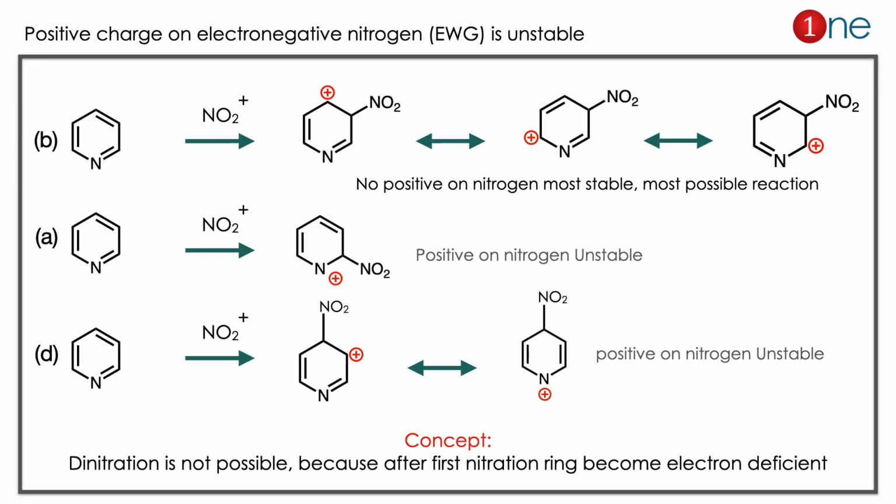Nitrogen is the electronegative atom. What really happens is it will withdraw the positive charge, which makes it very unstable. So the cation on the nitrogen is very much unstable. So only we can have the possibility of B there. There is no cation on nitrogen there. Another important thing you should learn is that dinitration is not possible, because after the first nitration the ring will become electron deficient, so the reaction will not be possible. The concept you have to learn here is that positive charge on an electronegative atom is very much unstable. Once the ring becomes electron deficient, the electrophilic attack will not happen there.